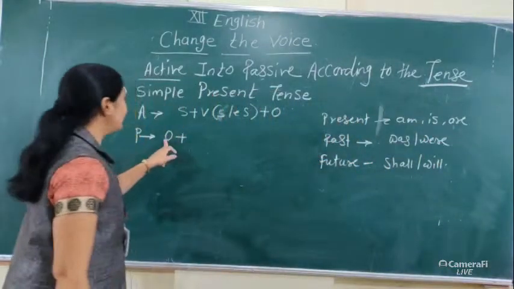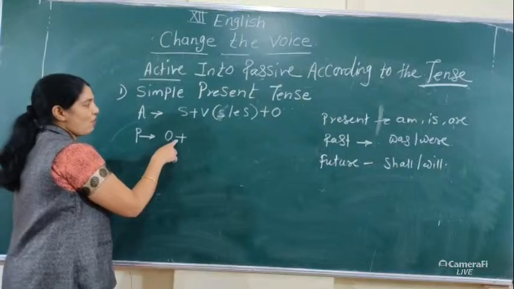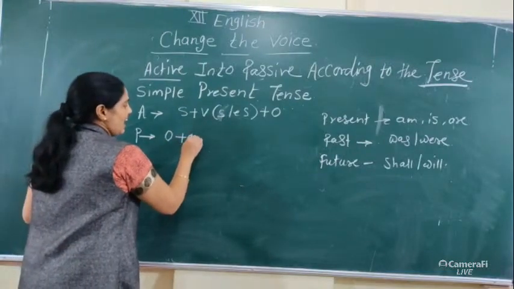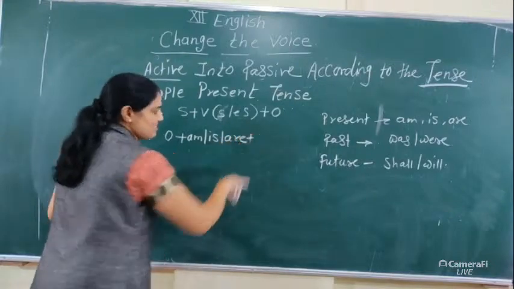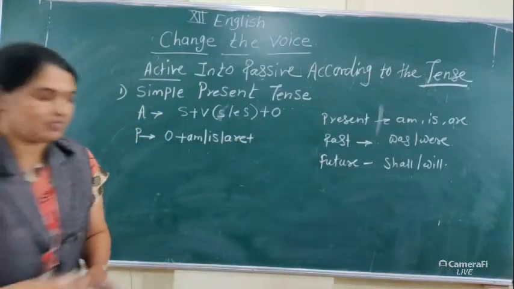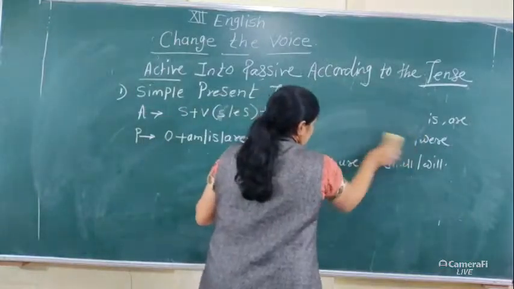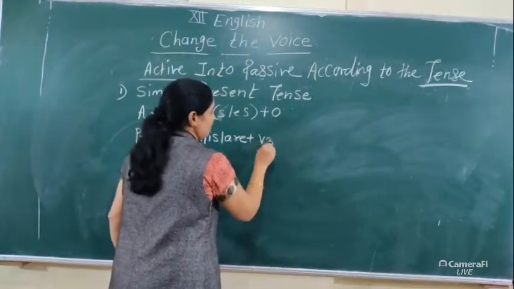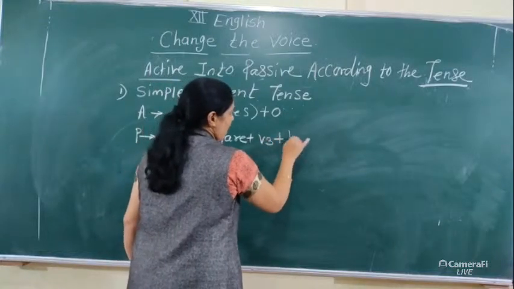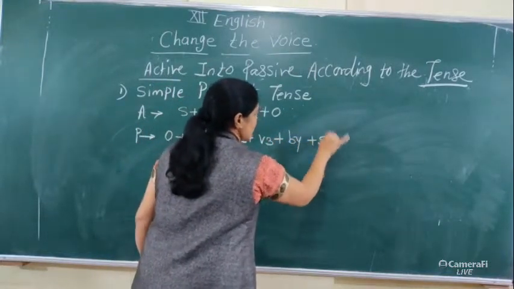Now see here, the to-be forms we use are am, is, are plus V3, which we call the past participle of the main verb, plus by plus subject.